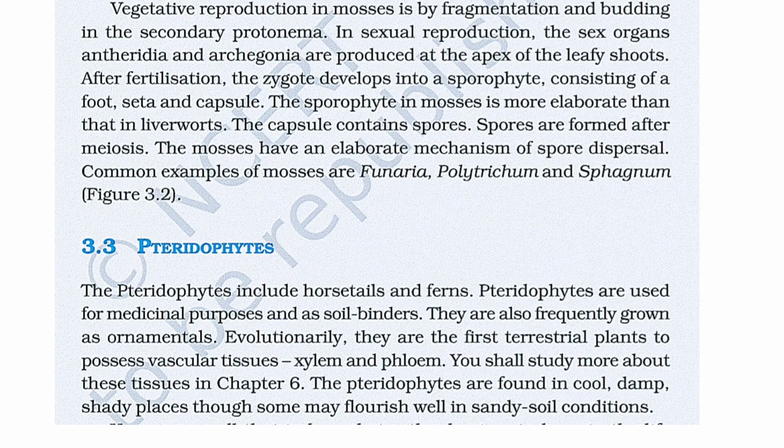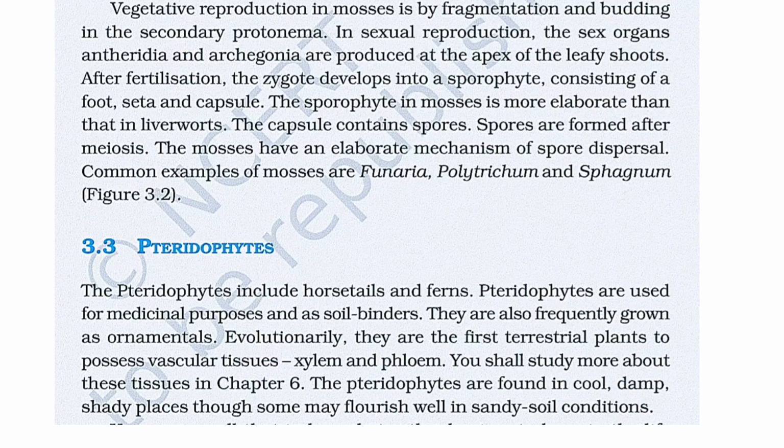Vegetative reproduction in mosses is by fragmentation and budding in the secondary protonema. In sexual reproduction, the sex organs antheridia and archegonia are produced at the apex of the leafy shoots. After fertilization, the zygote develops into a sporophyte consisting of a foot, seta and a capsule. The sporophyte in mosses is more elaborate than that in liverworts. The capsule contains spores. Spores are formed after meiosis. The mosses have an elaborate mechanism of spore dispersal. Common examples of mosses are Funaria, Polytrichum and Sphagnum.